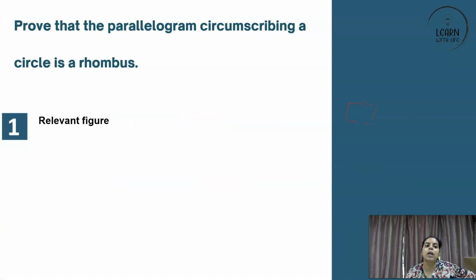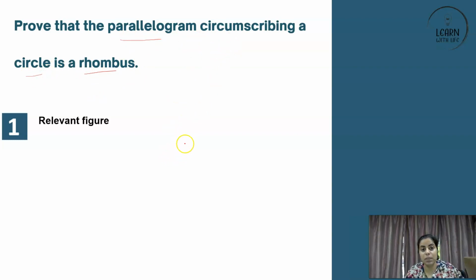Prove that a parallelogram circumscribing a circle is a rhombus. So here technically you feel that there are three quadrilaterals or three geometrical figures talked about, and this is very confusing. But my dear friends, wait. This is not as confusing as you are hyping it to be. So see, rhombus is there, parallelogram is there, circle is there.